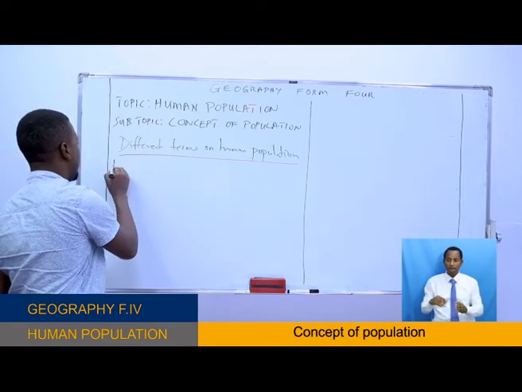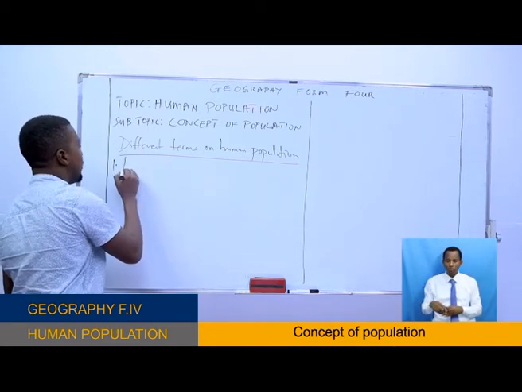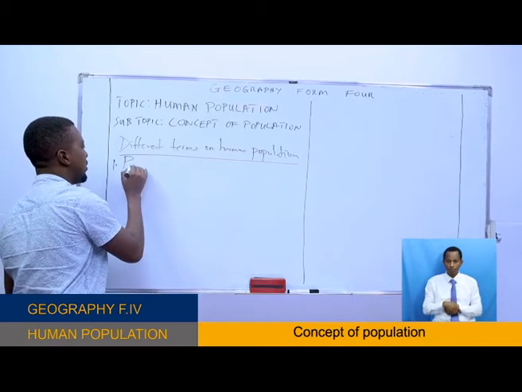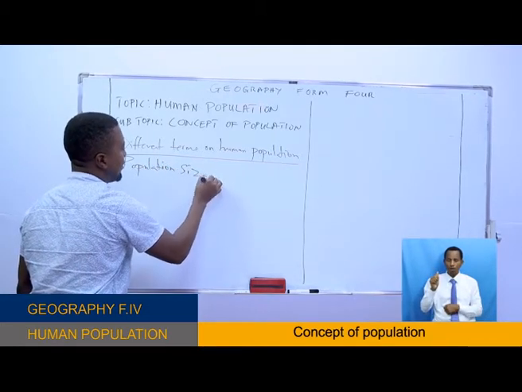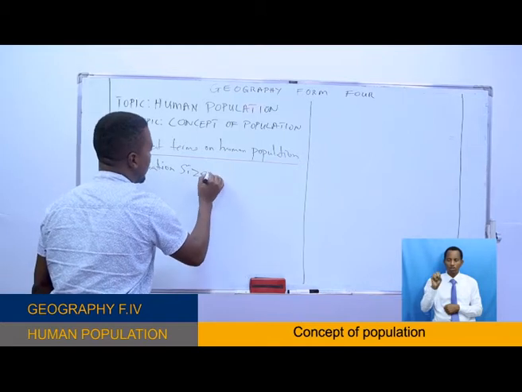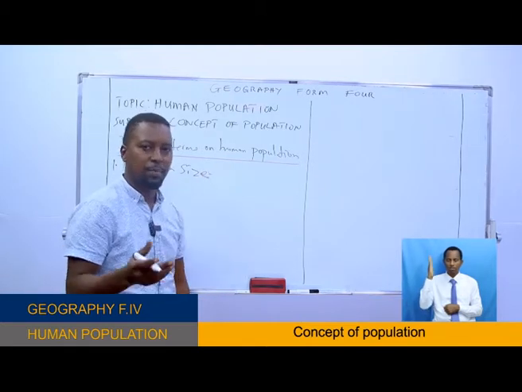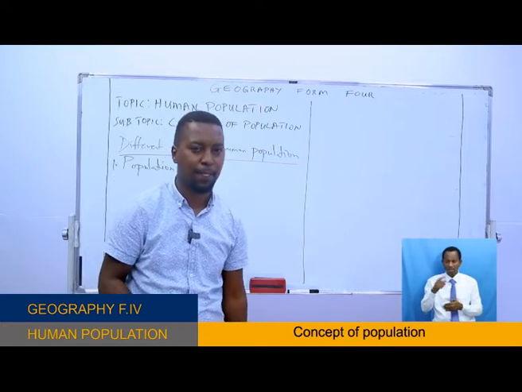Let's start with the first one. We have population size. What is the population size? Okay.